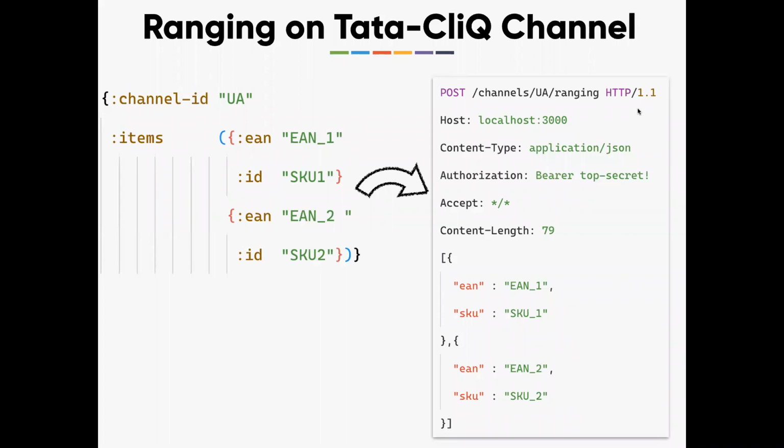One key thing to notice here is that in Tata Click, in OMS, a product has a unique identifier called ID. But the same ID representation in Tata Click is called SKU. So we need to do the data transformation also. So this is for ranging on Tata Click.